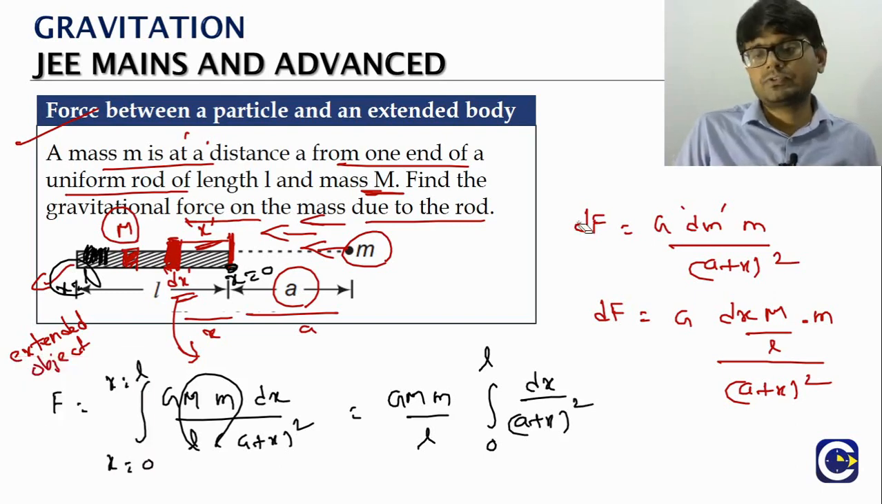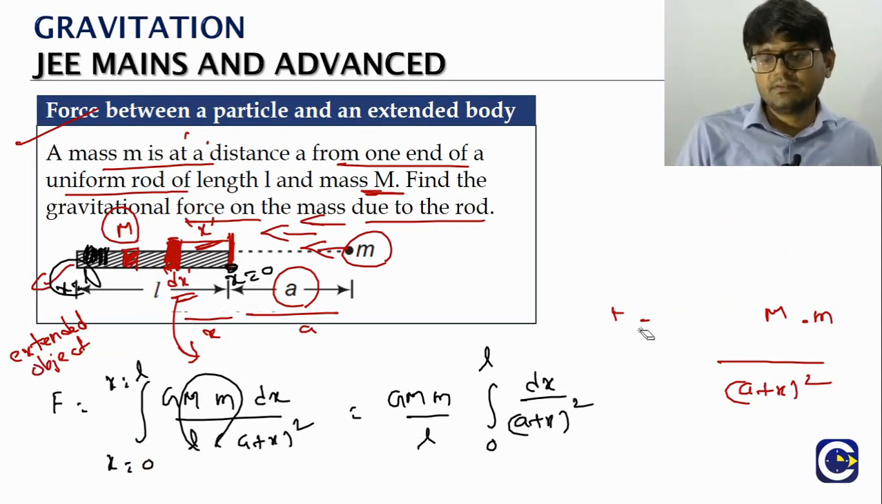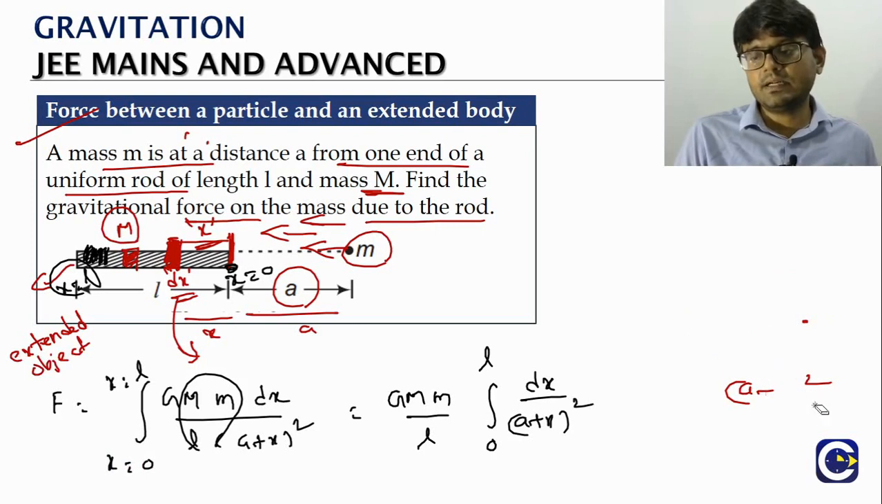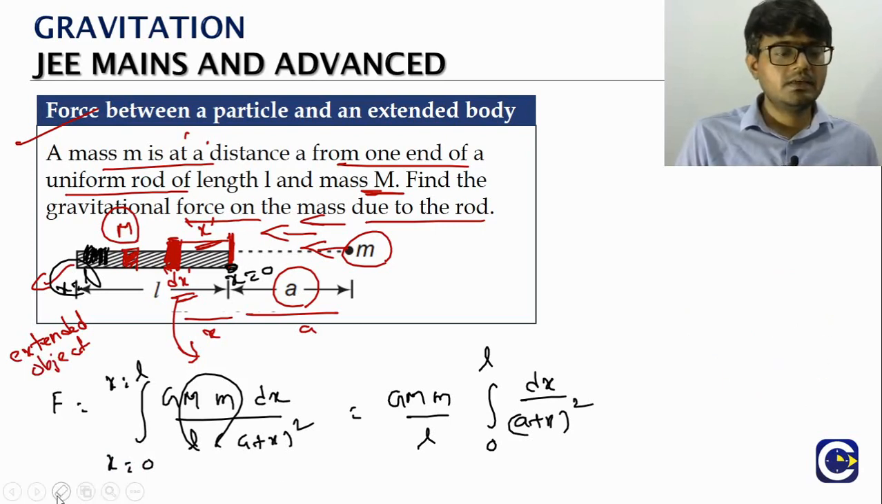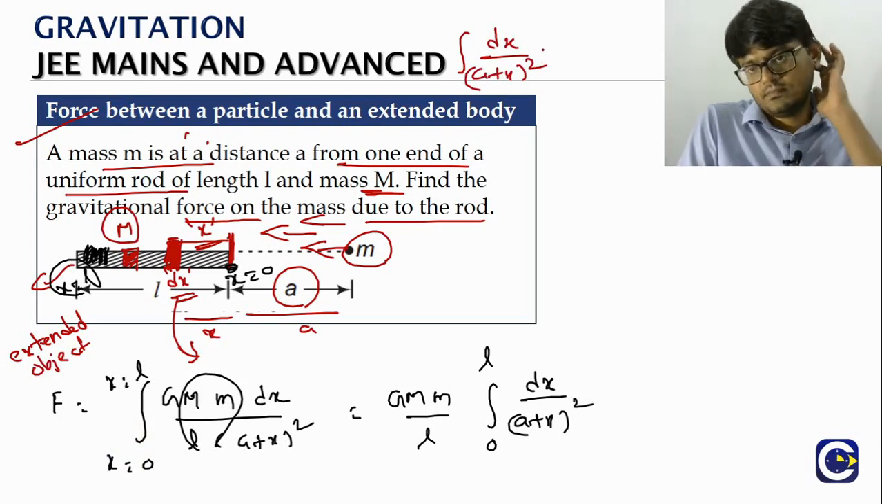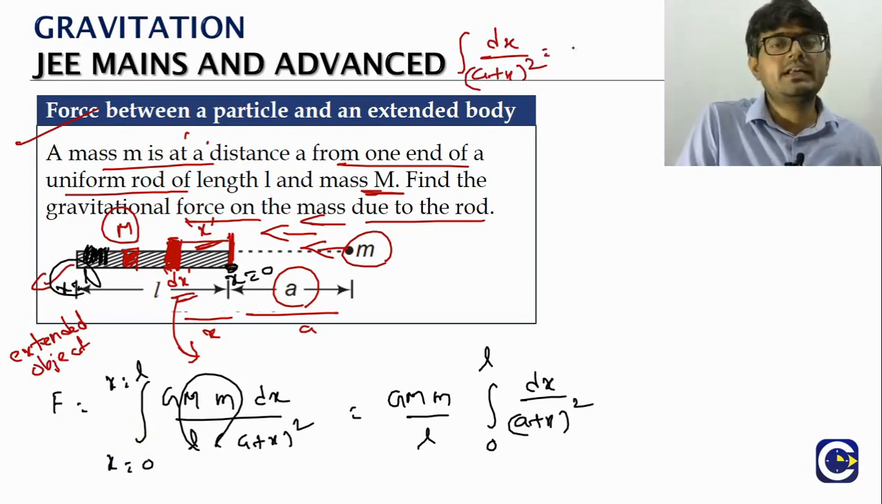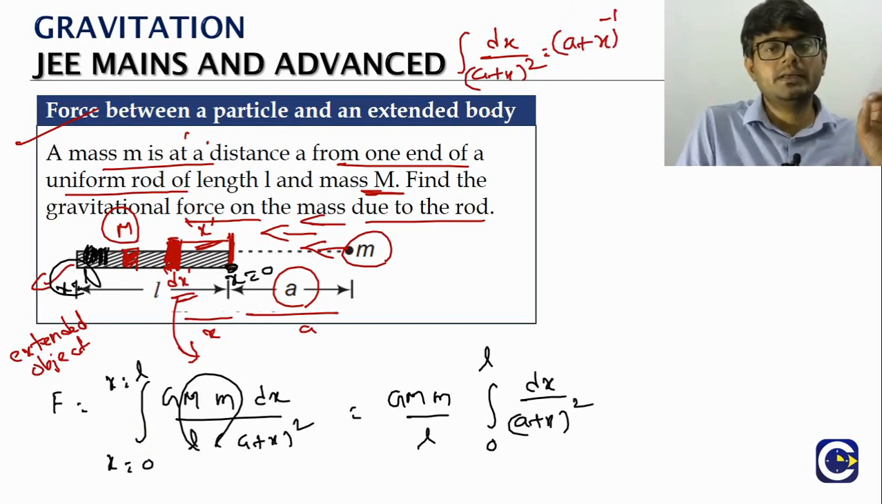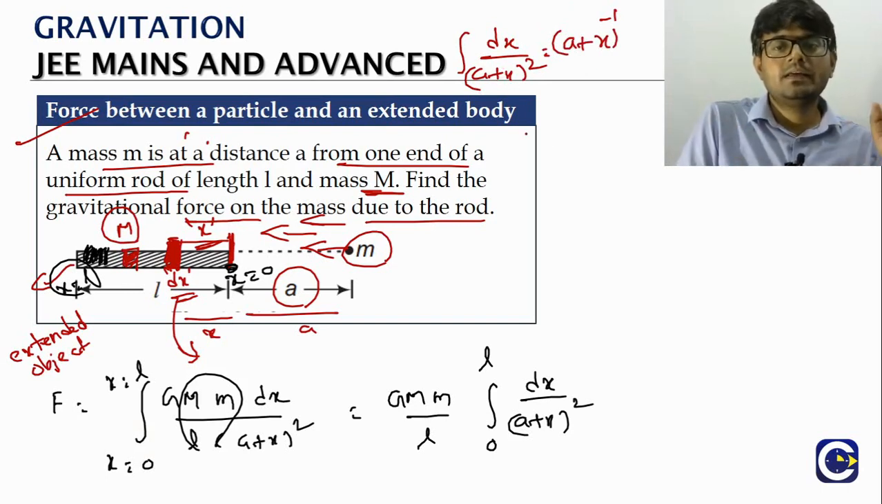Now we will have to, of course, brush up our fundamentals of integration. It's not a very tough integration as such, but what is this integral dx by (a plus x) the whole square? If you look at it, it will be (a plus x) whole power minus 1.